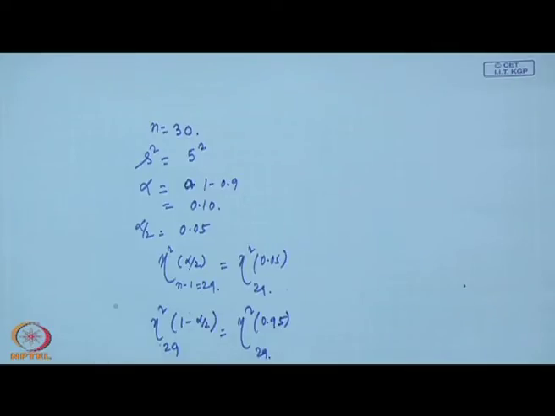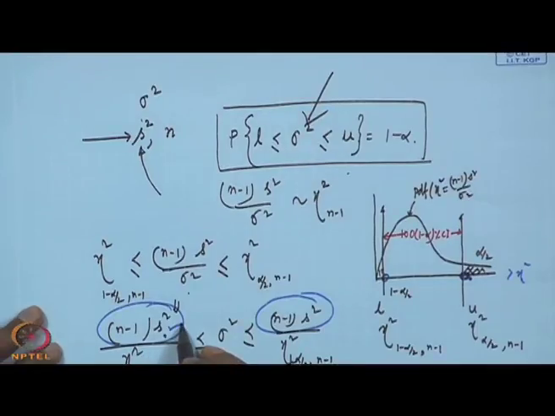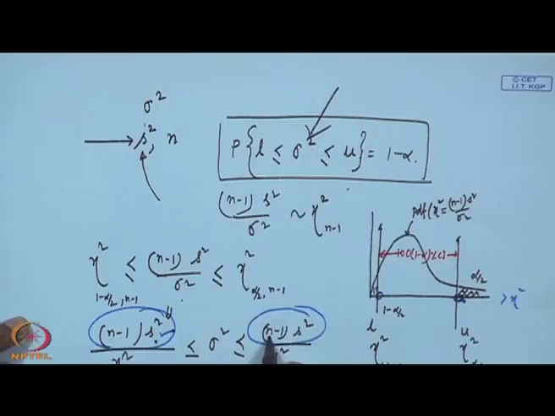If you know these two values, then put them into this equation. S square is known, 25, n minus 1 is 29, chi square 0.05 with 29, chi square 0.95 with 29. You have to find the chi square values, see the table.